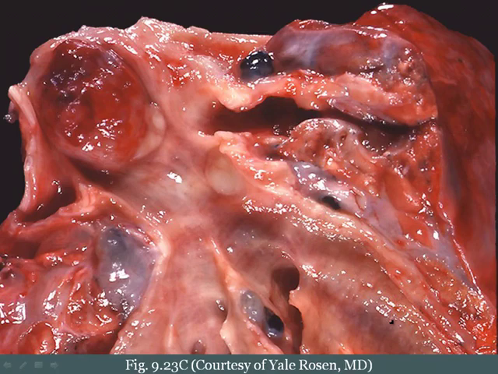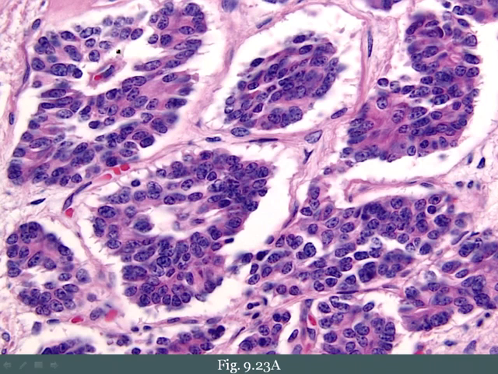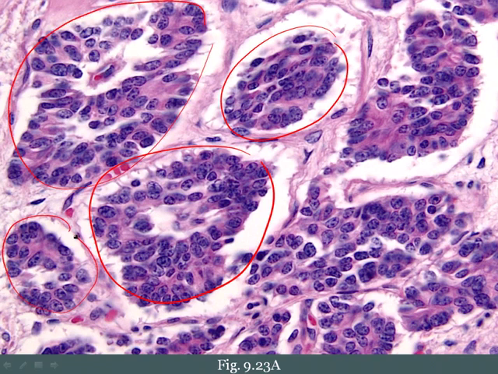Here's a picture of a carcinoid tumor. This is the gross picture showing you a polyp-like mass in the bronchus. Here's a picture of the tumor on histology. You have nests of cells, which is a characteristic growth pattern of neuroendocrine cells. And you can see that these cells are not mitotically active. There is no necrosis. And each group of tumor cells is sort of growing in these nests. And that's characteristic of a carcinoid tumor.